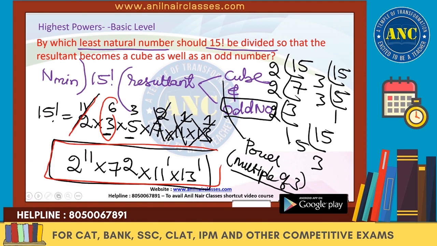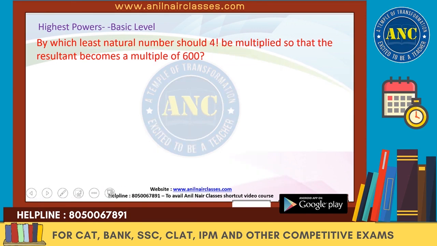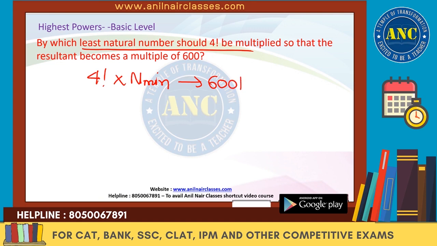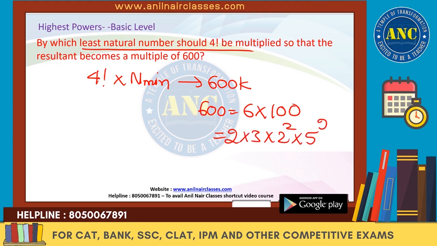Next one. By which least natural number n should 4 factorial be multiplied, so that the answer is a multiple of 600? 600 is nothing but 6 into 100, which is 2 into 3, and 100 is 2 square into 5 square. So 600 is 2 cube into 3 power 1 into 5 square.